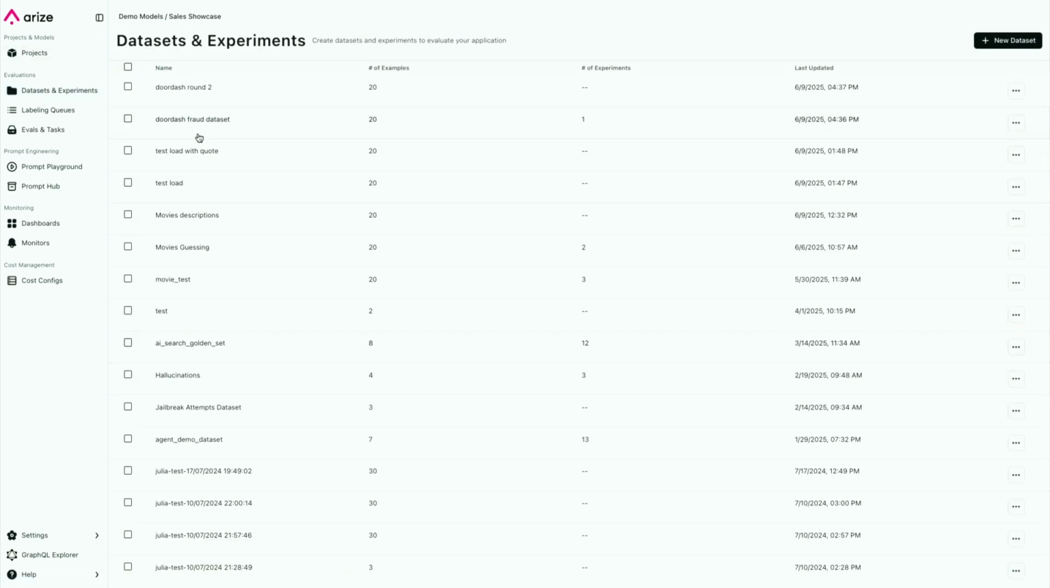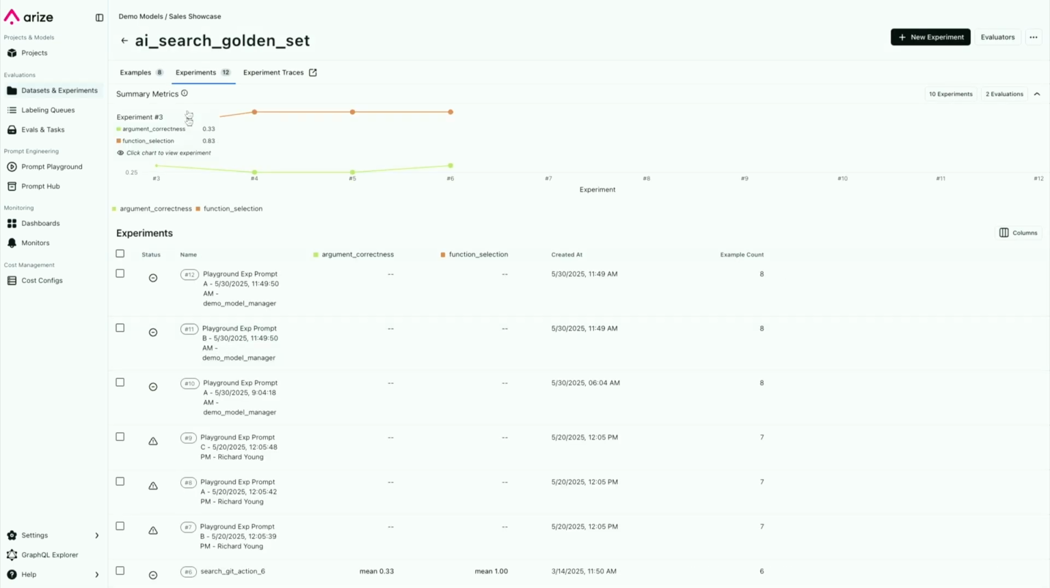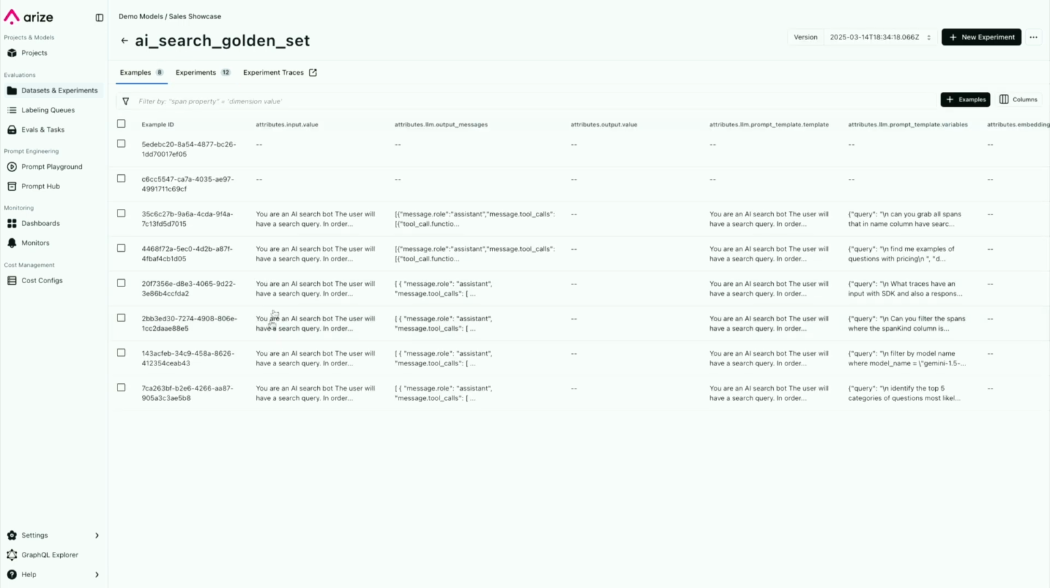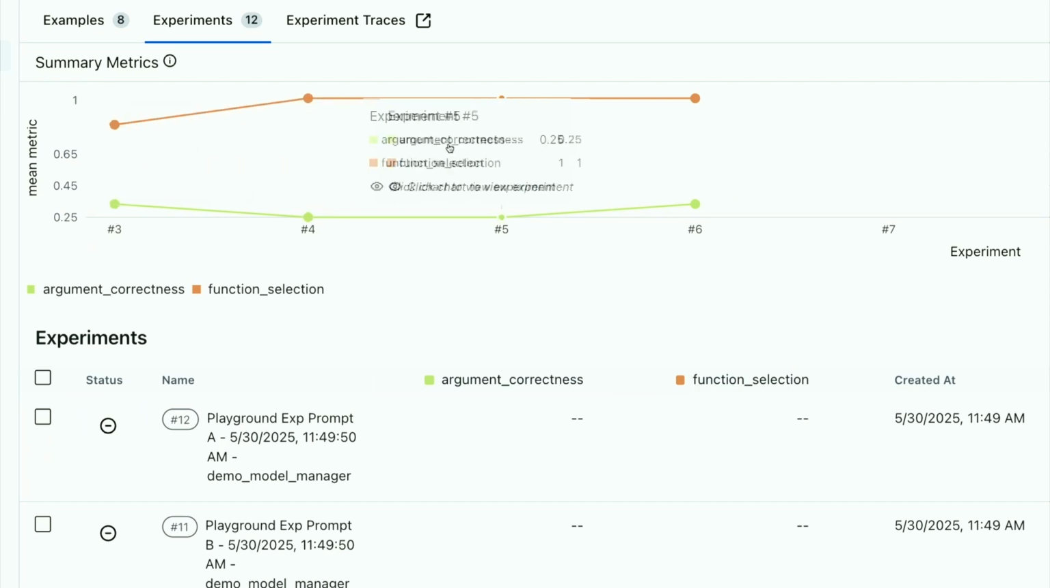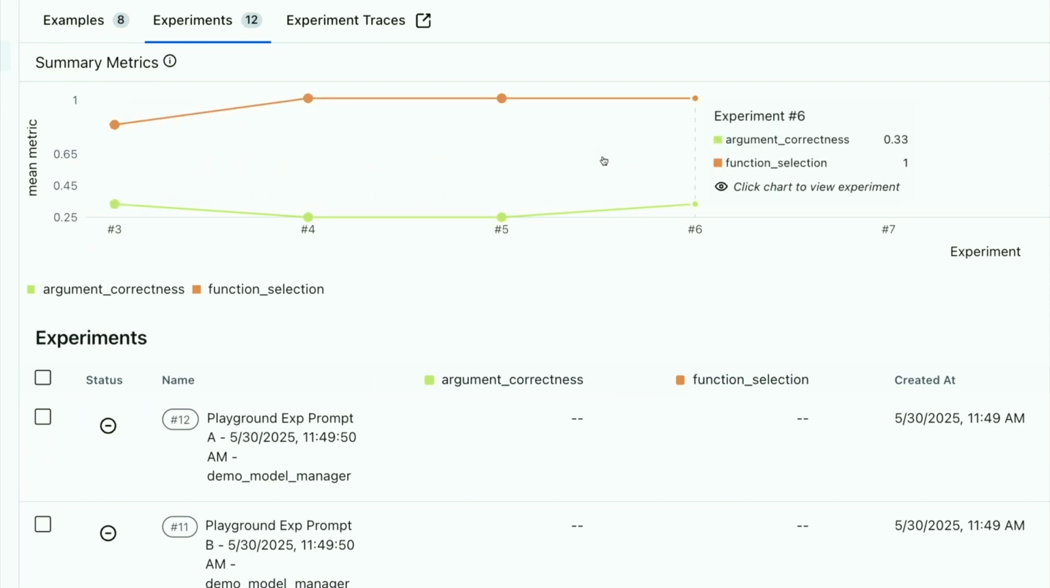But we actually grabbed every single use case where the agent wasn't performing well. And you can see these are some of the examples that we've collected. What we've done is run different experiments over time to iterate on the tool calling definition or iterate on the actual argument correctness. And you do these iterations, you track these experiments, you evaluate your experiments.